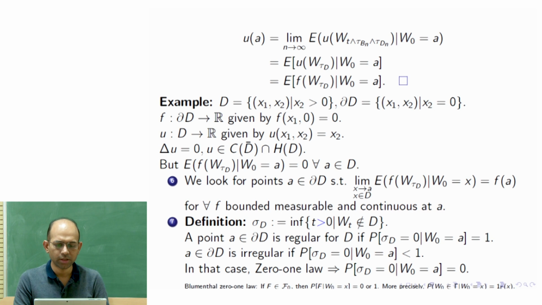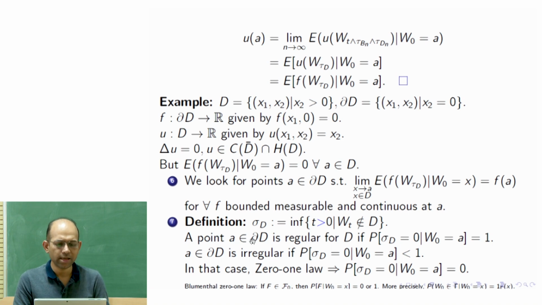So here Wt does not belong to D when t is positive, and then take the infimum of that, that is defined as sigma D. This sigma D is very close to the exit time, except that time 0 is not considered. So tau D, which we have already defined earlier, is less than or equal to sigma D.